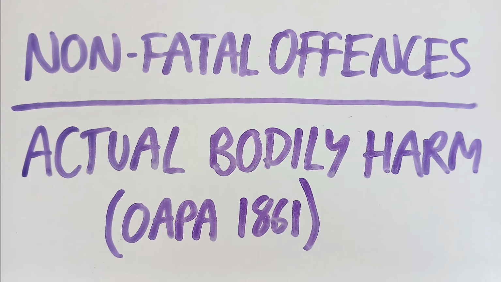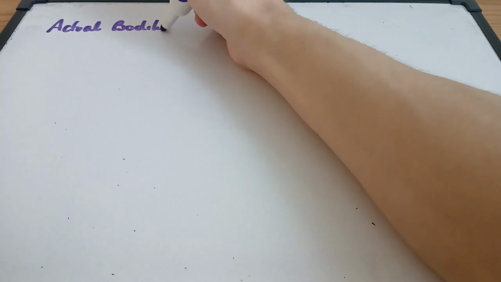In this video, I'm going to continue looking at the non-fatal offences. In this video, I'm going to look at actual bodily harm from the Offences Against the Person Act 1861. I'll take a look at the actus reus, mens rea, and then some cases. Starting off with the actus reus.